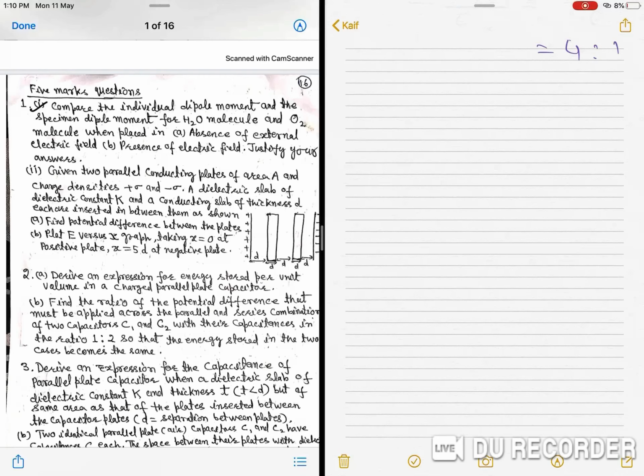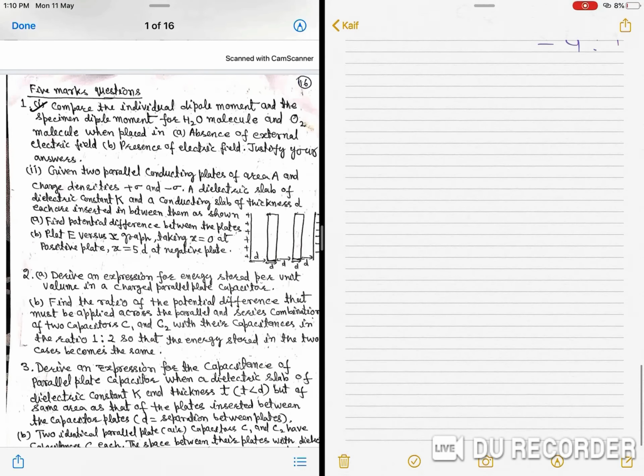Because H2O is a polar molecule, O2 is a non-polar molecule. Specimen means a substance.